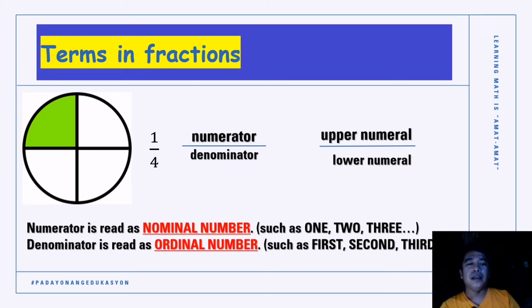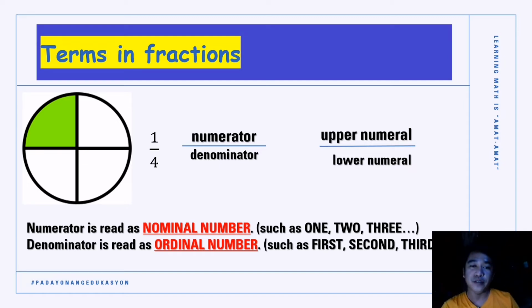Let us review also how we read fractions. How do we read a fraction? Our numerator can be read as a nominal number, or whatever the name of those numbers is, such as 1, 2, 3, 4, 5, and so on and so forth.